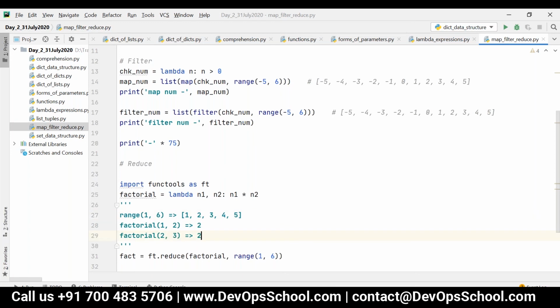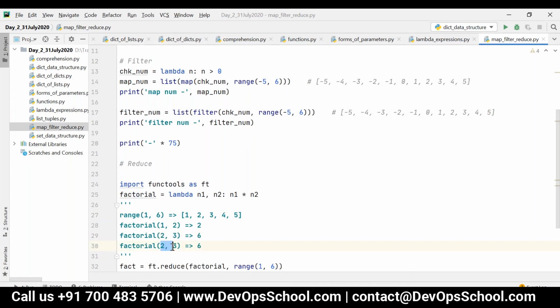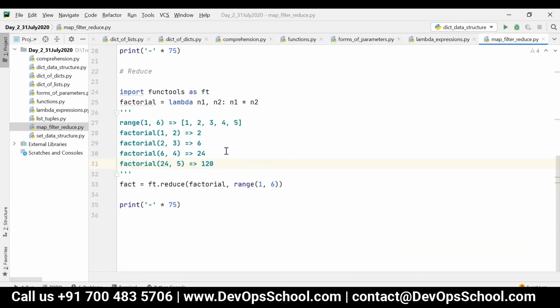So now 2 into 3, it will be 6, right? And then 6 comma next input, 6 into 4 is nothing but 24. Then factorial of 24 comma 5, it is 120. So there is no available input. Okay, so now the answer is 120.